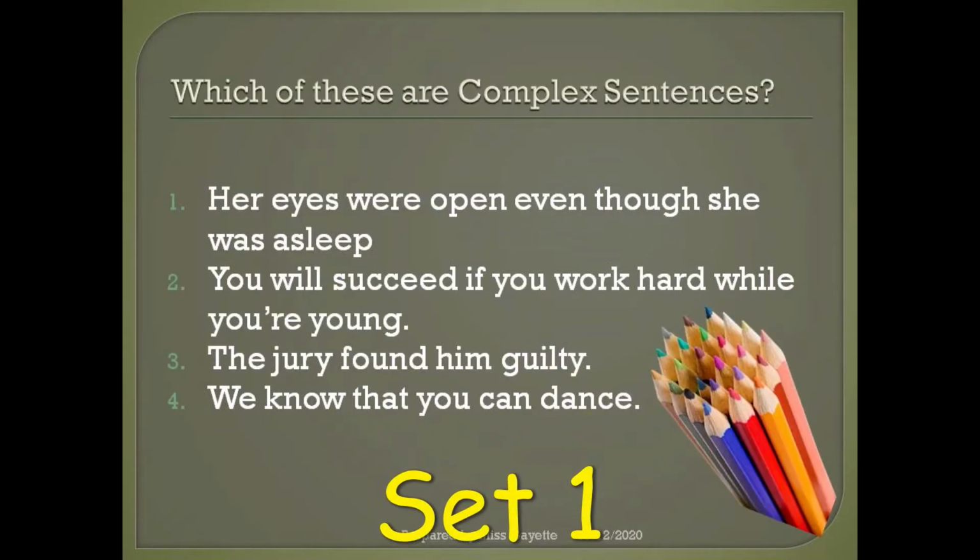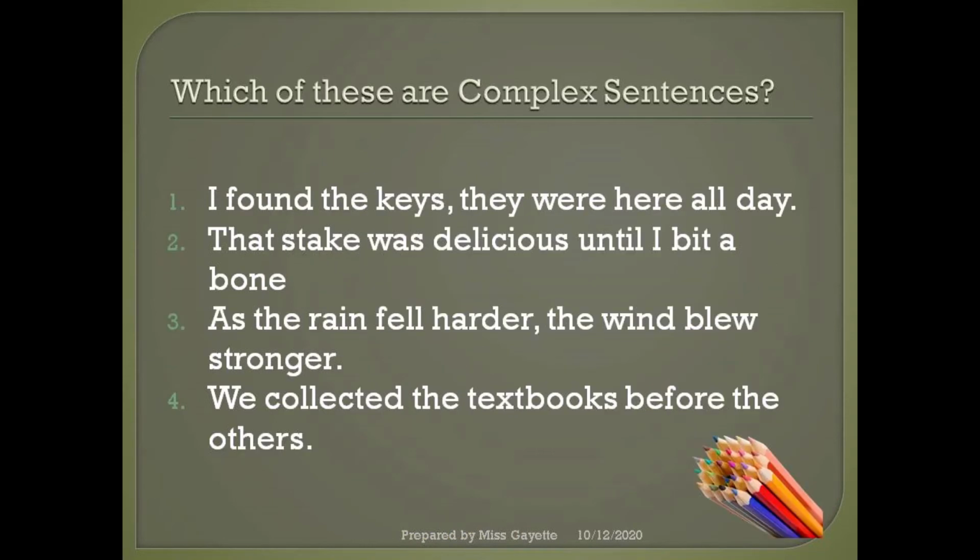As usual, I like to include exercises here for you. Which of these are complex sentences? To help you recognize the complex sentence, look for the clauses in the sentences. If you see a subordinating conjunction at the beginning of the clause, then the sentence is complex. So, which of these are complex sentences?